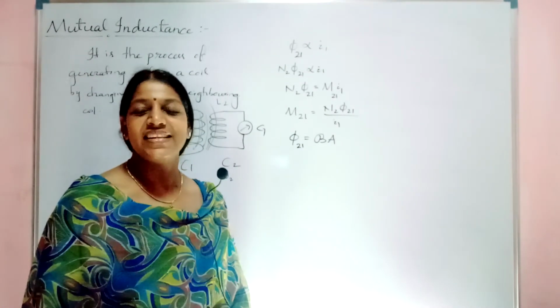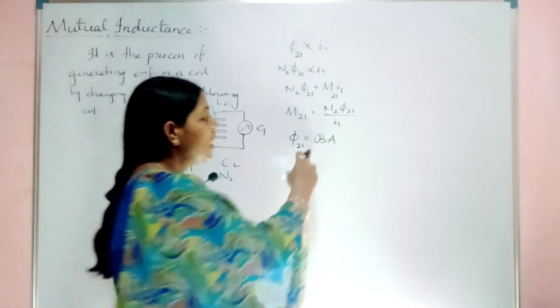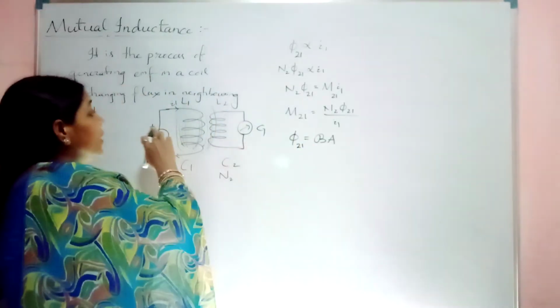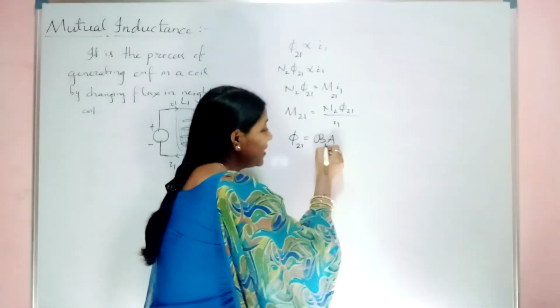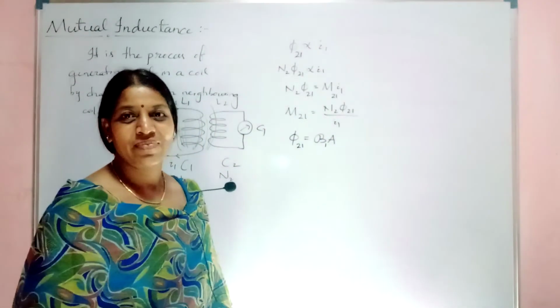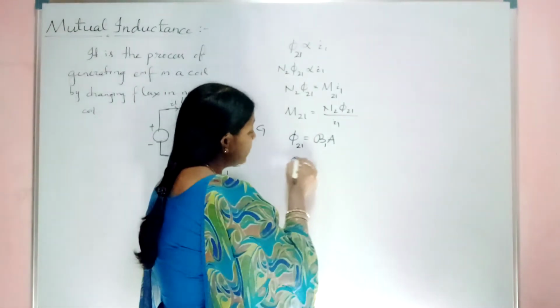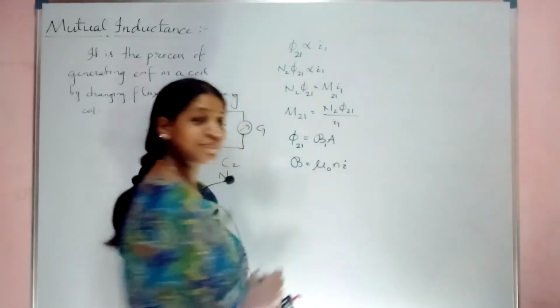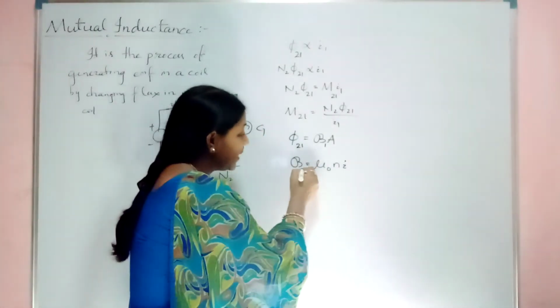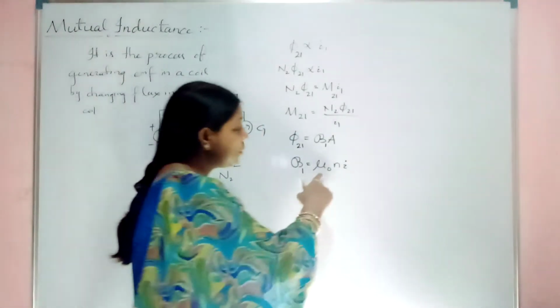There is no change in area of both the coils. Now it is the magnetic field of the first coil which is linking to the second. So what is it? B1. Already we have studied what B is in a solenoid, mu naught N i. Clear? Now it is the magnetic field of the first coil, due to which current?